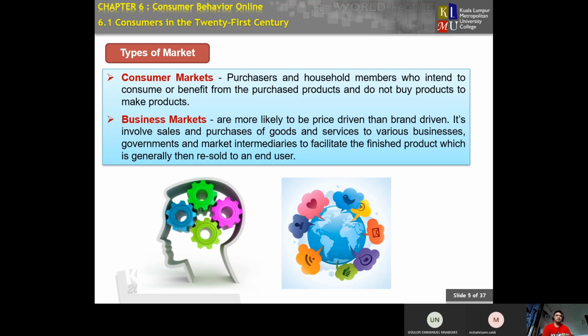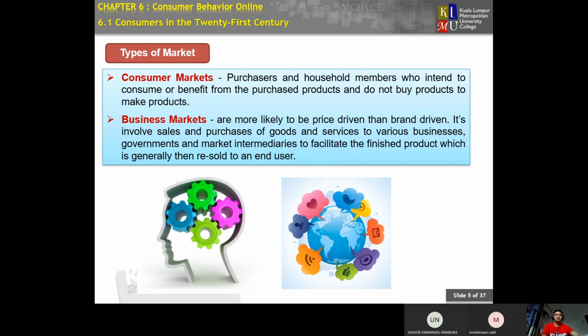One is the consumer market, where a purchaser or household member intends to consume or benefit from the purchased product and does not buy the product to make another product. Their only purpose is to buy for their own usage, not to sell your product to other consumers. That category is under the business market.